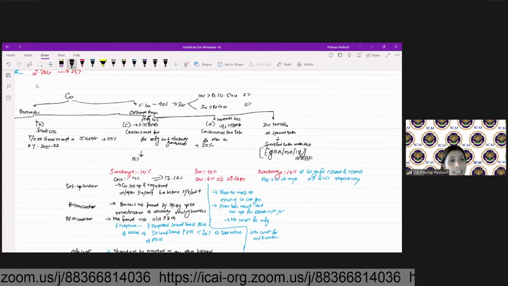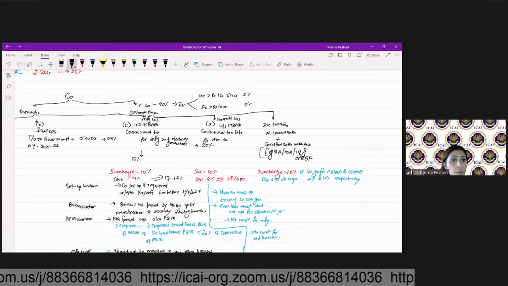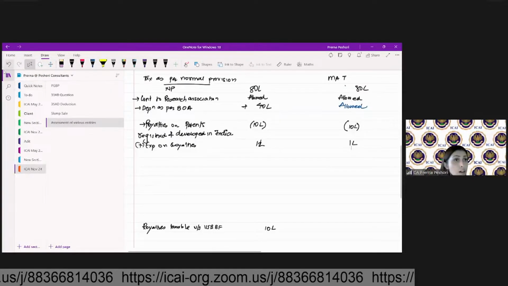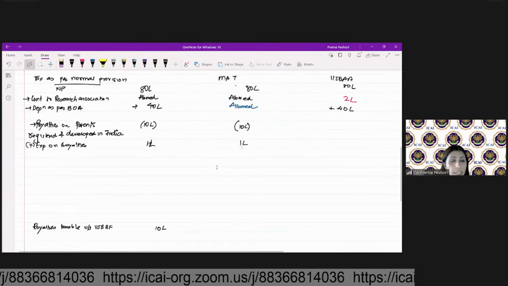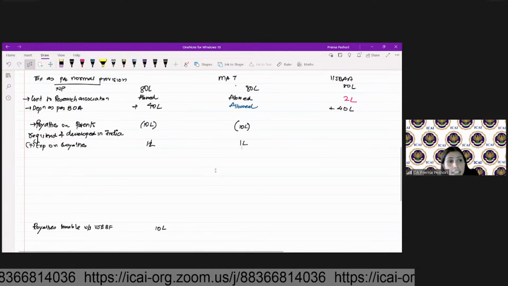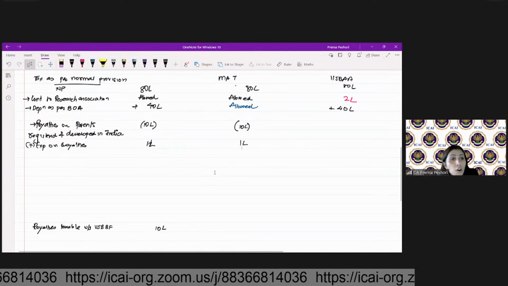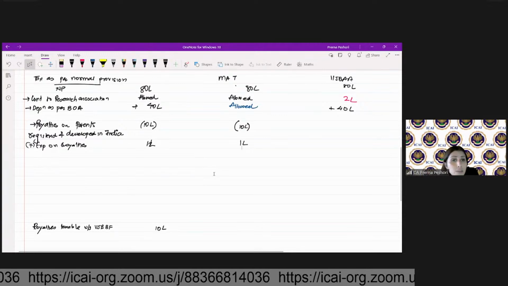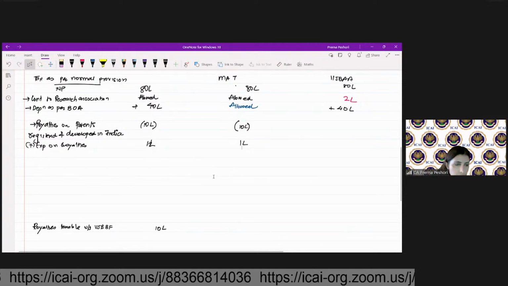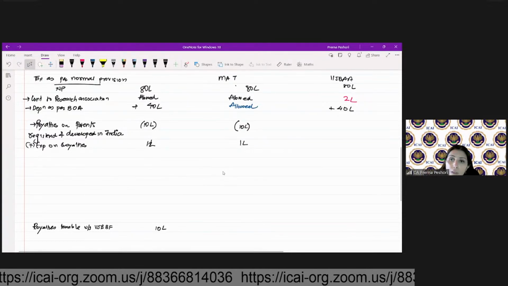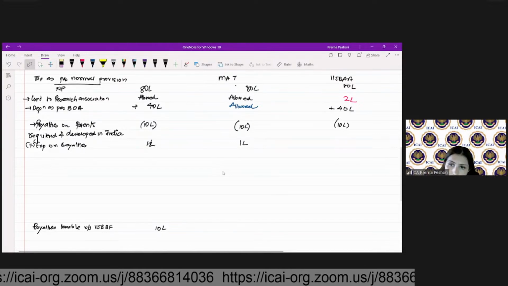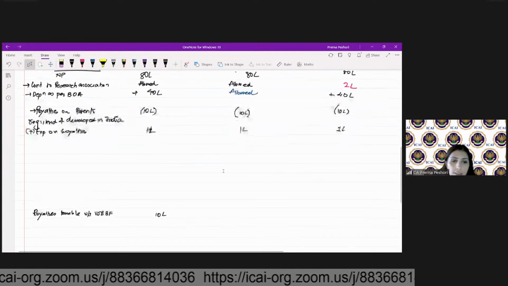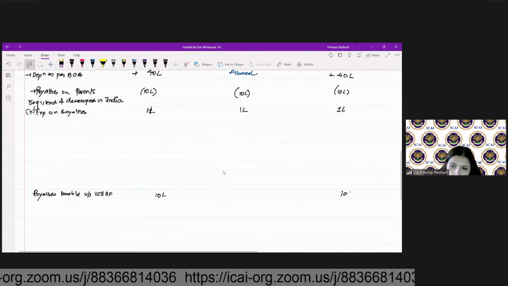So even in that case, even if you opt for 115 BAA, the royalties will not be taxed at 22%. It will continue to be taxed at a special rate of 10%. So here also we will reduce the 10 lakh income and add back the 1 lakh expenses, because this is going to be taxed at a special rate.